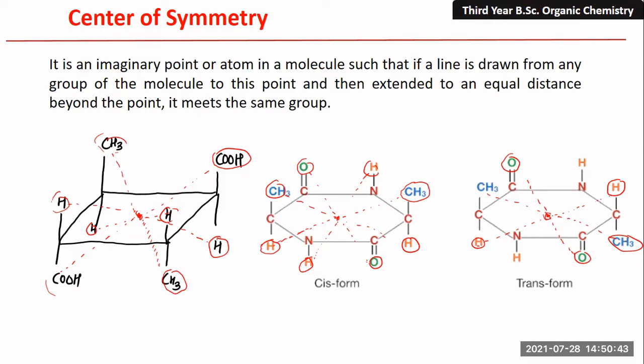So this is the basic idea about the center of symmetry. Center of symmetry is the imaginary point in which a line is drawn from any atom or group of atoms in a molecule. Just like here, we draw a line from this group to this imaginary point and extend it at an equal distance. If we get the same group, that means the center of symmetry.